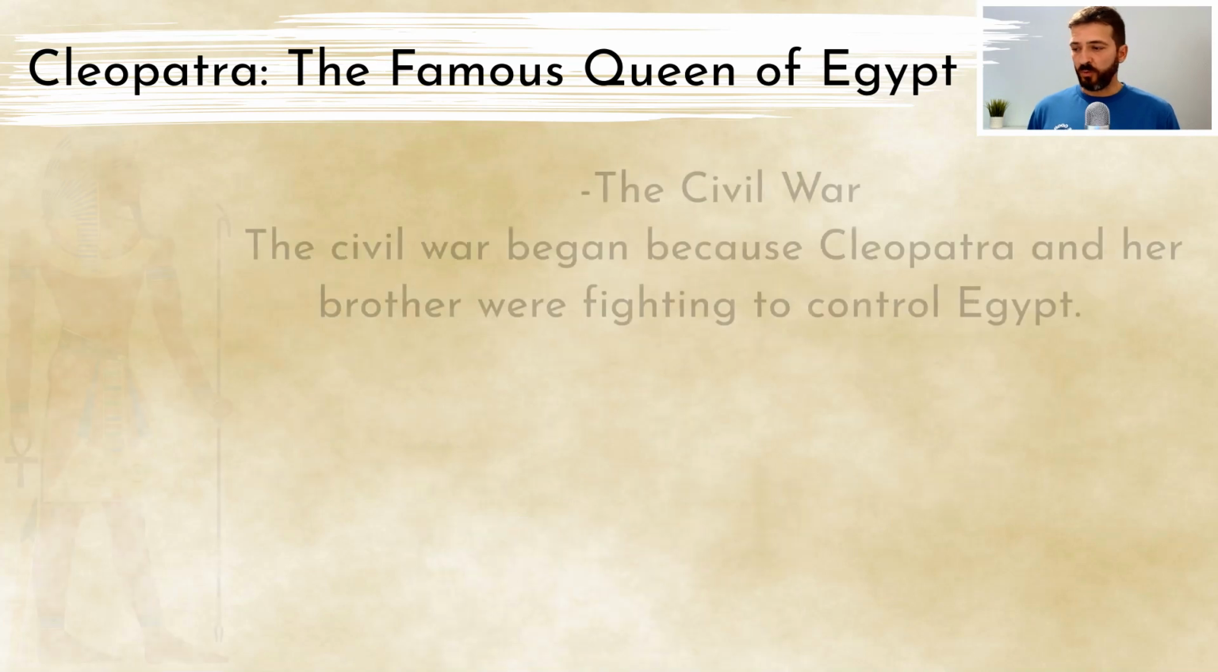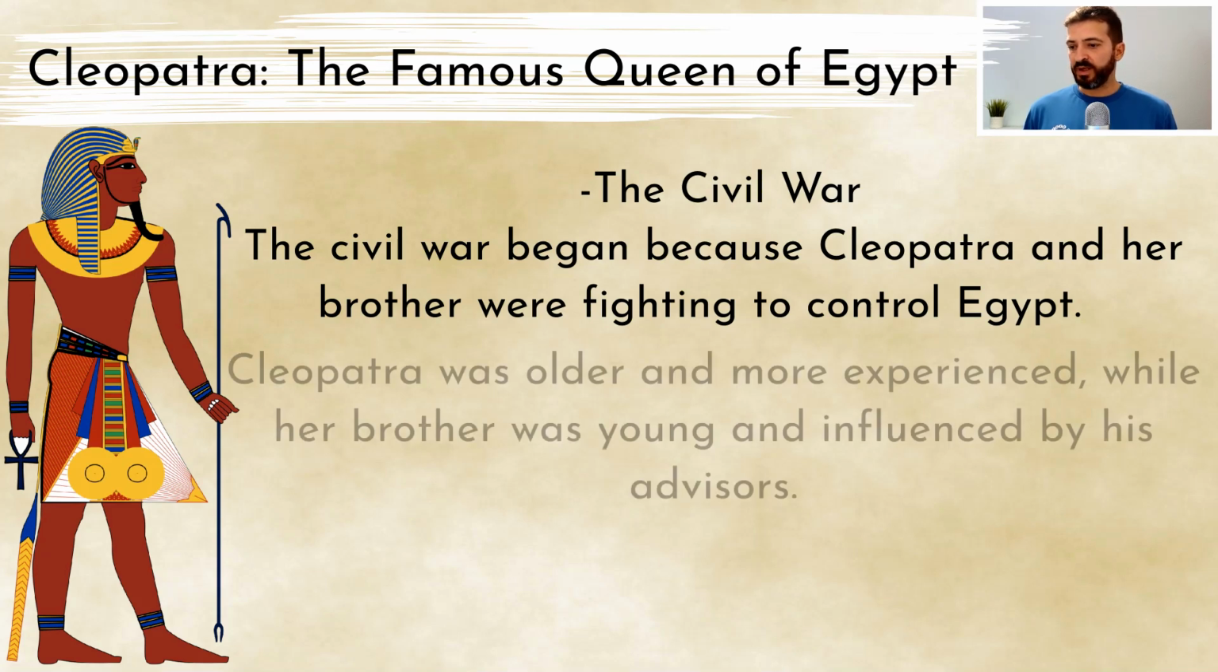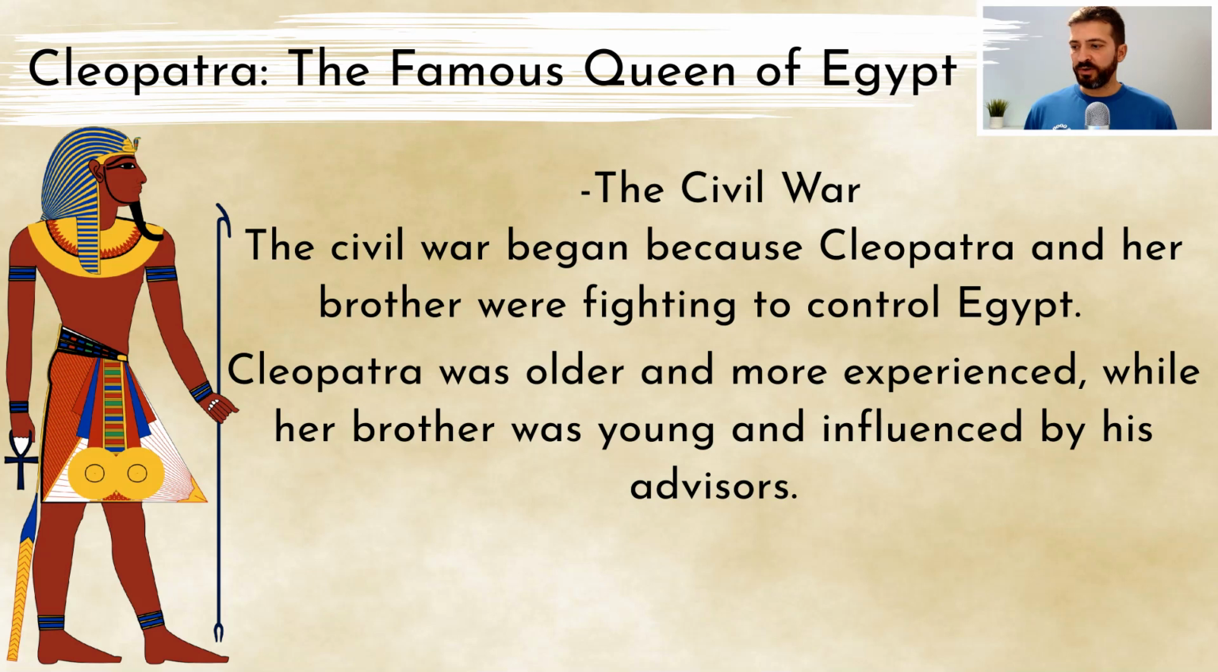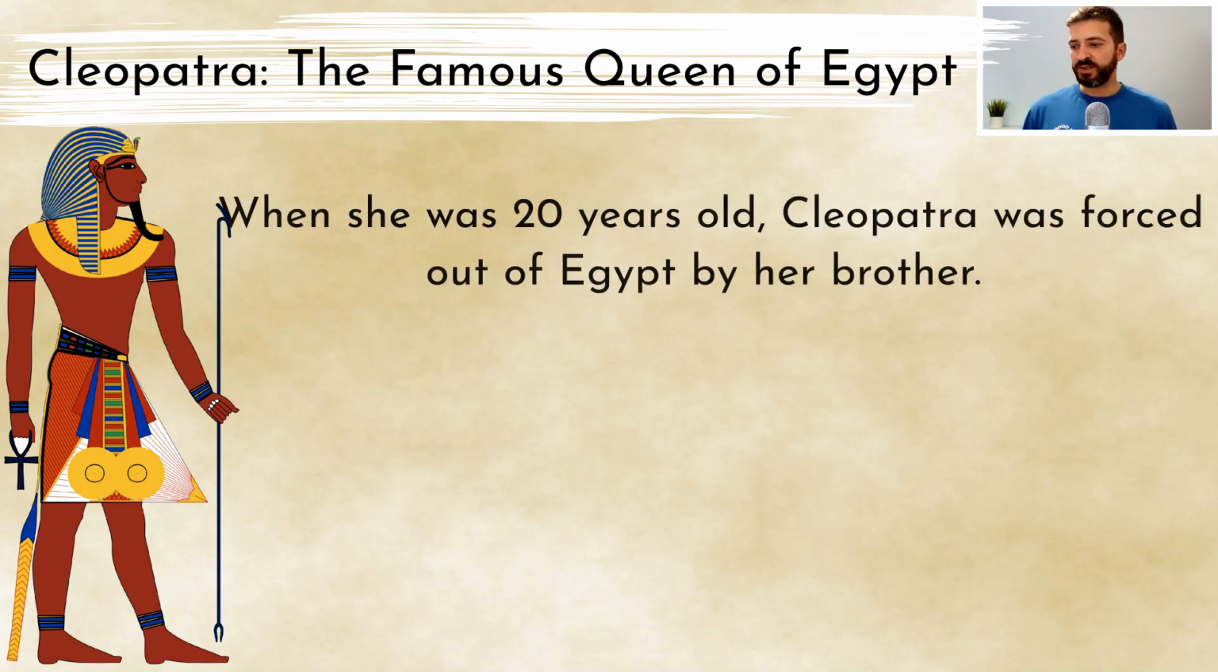The Civil War. The Civil War began because Cleopatra and her brother were fighting to control Egypt. Cleopatra was older and more experienced, while her brother was young and influenced by his advisors. These advisors wanted to have power and didn't like Cleopatra's ideas. When she was 20 years old, Cleopatra was forced out of Egypt by her brother.